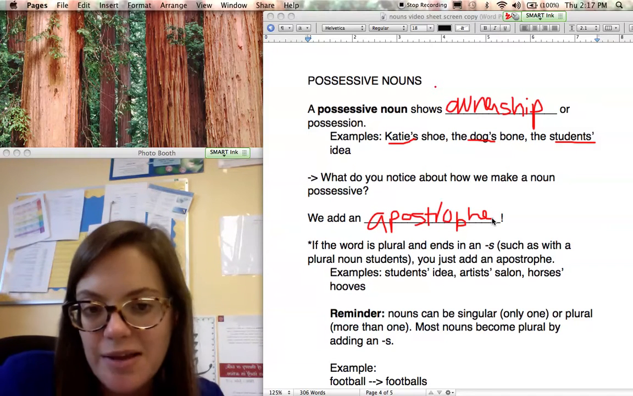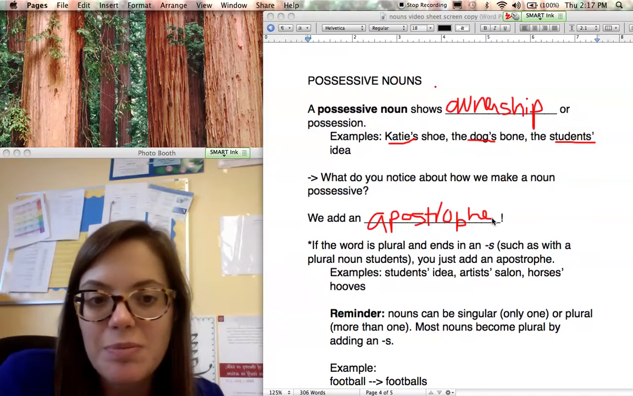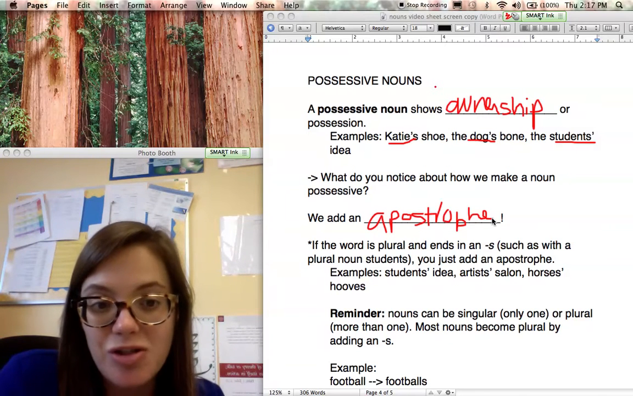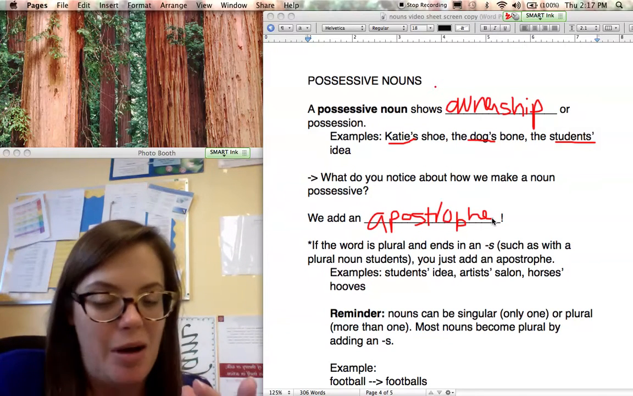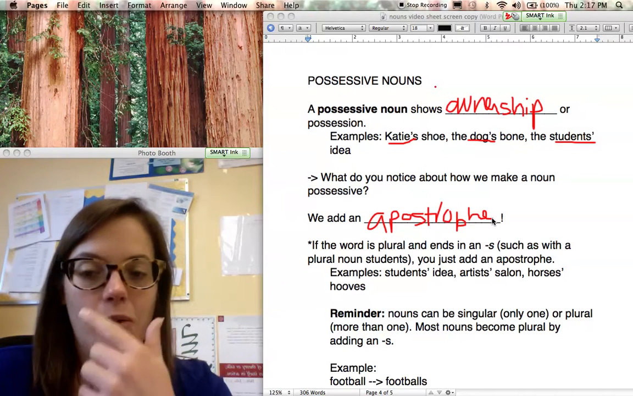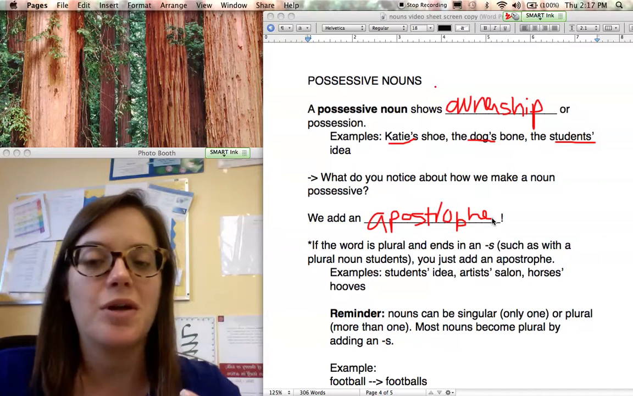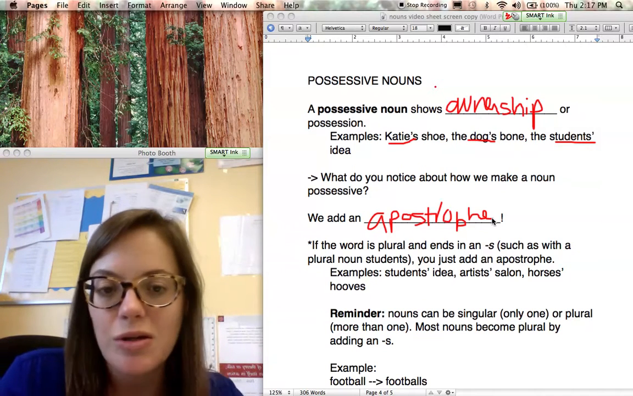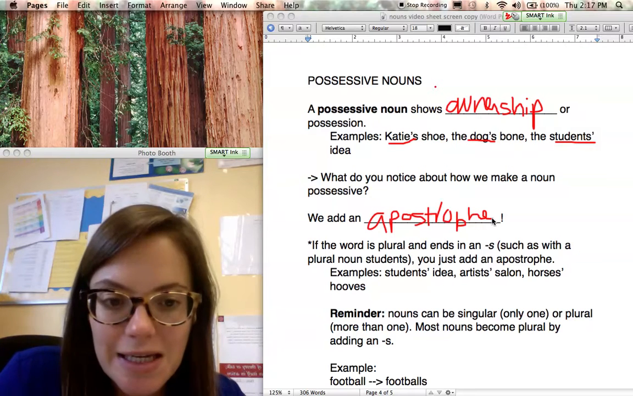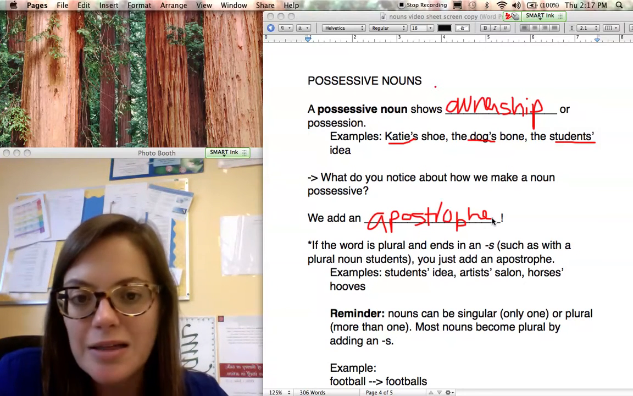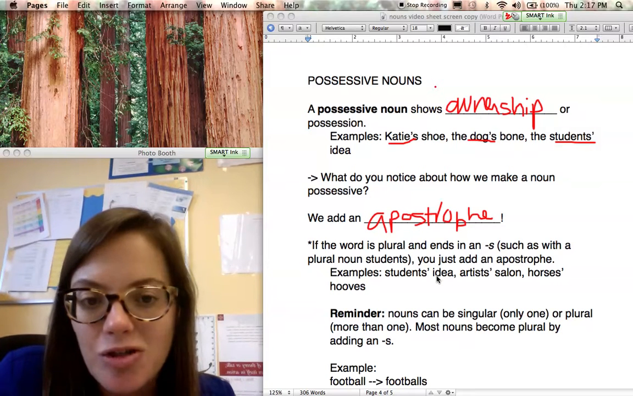All right, so here's how this works. If the word is plural and ends in an S, like the plural noun students, you just add the apostrophe, okay? Because you've already added an S to it, all right? So we don't want to be like sss. We're not snakes. We're not hissing at the end of our words, okay? So examples: students' idea, artists' salon, horses' hooves. All right, so I just added an apostrophe at the end of that word.